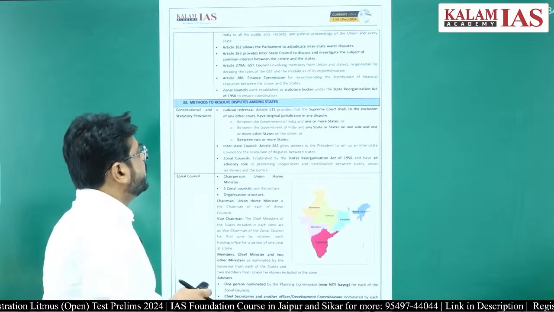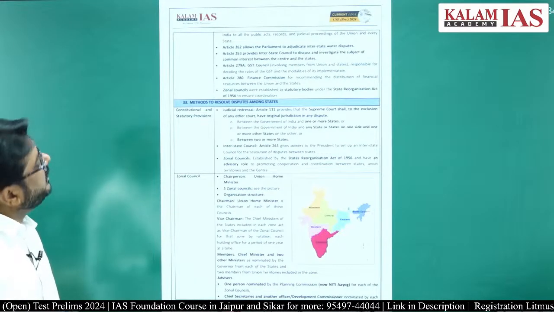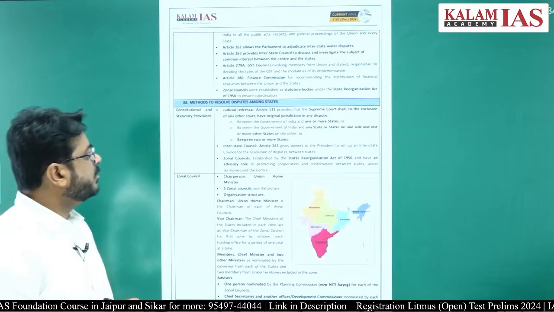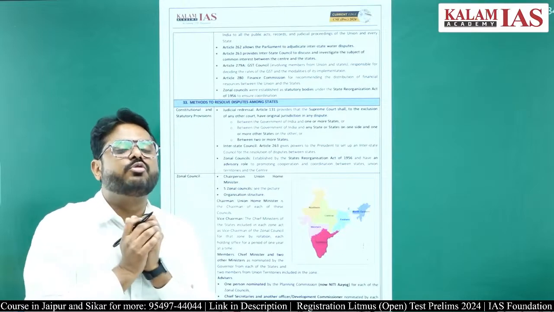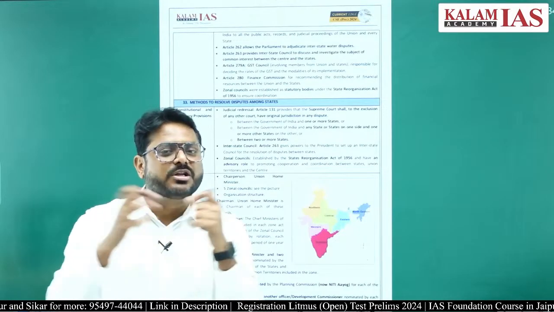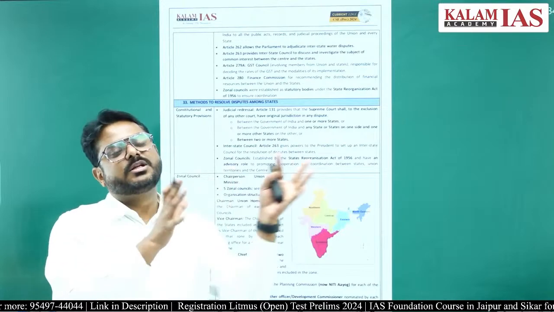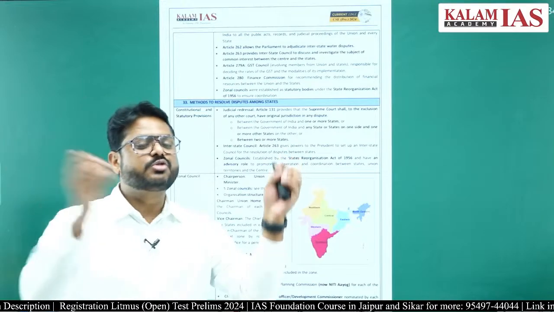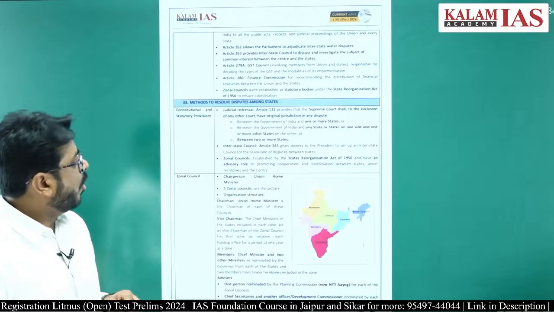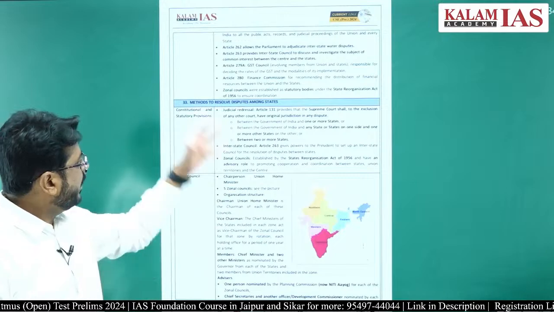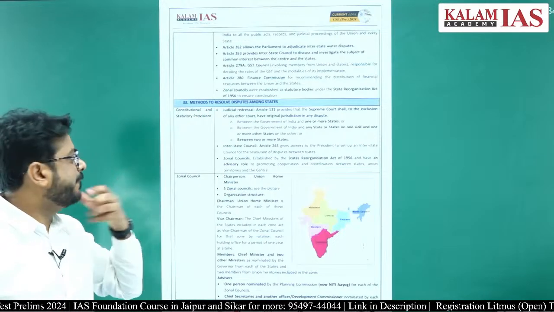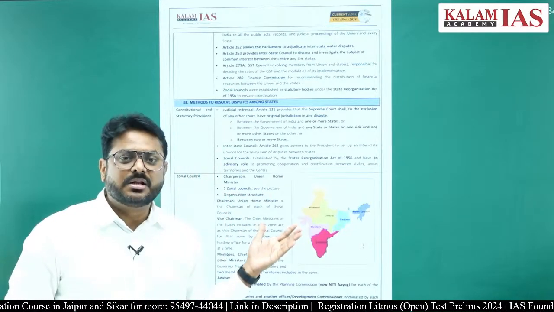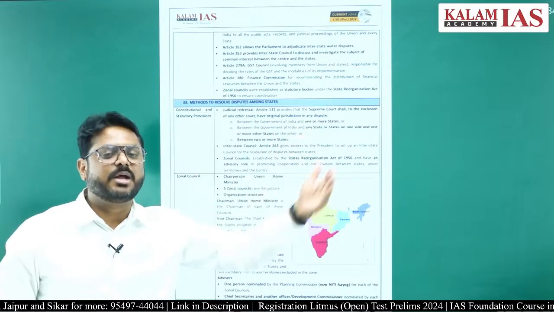Then the methods to resolve disputes among the states. We had seen Article 131 in this session, that Article 131 of the Constitution of India provides exclusive and original jurisdiction to the Supreme Court of India, that if any two or more states, or two or more states and the center are involved in any kind of dispute, then that dispute can directly reach the Supreme Court, and the Supreme Court will handle only that kind of dispute. If any dispute happens between the center and the states, then it can be solved at various platforms like the Interstate Council, which is set up through Article 263 of the Constitution of India.